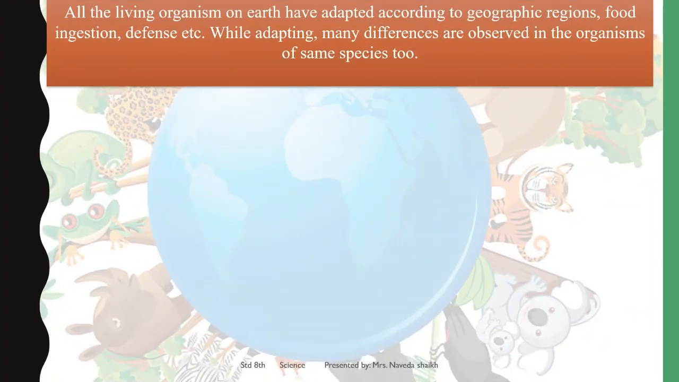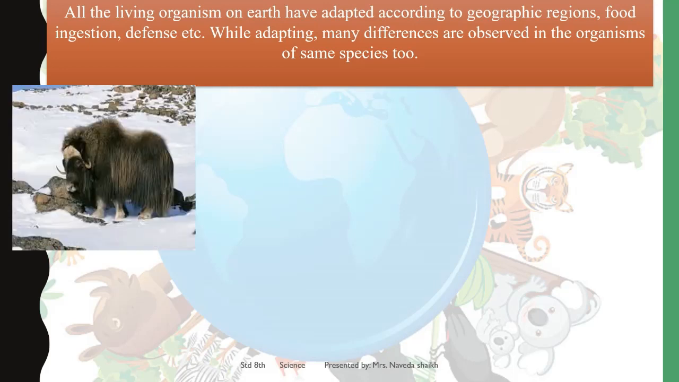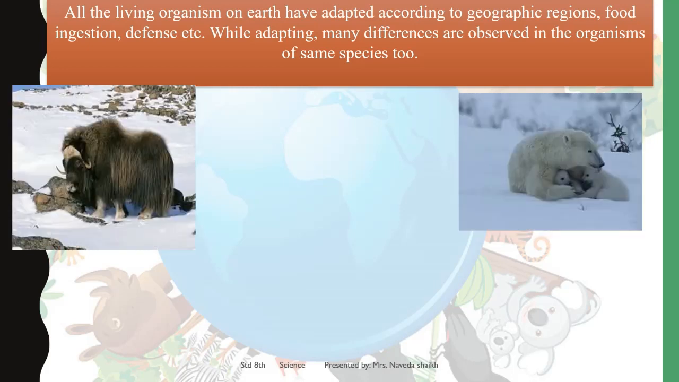All the living organisms on the earth have adapted according to geographic regions, food ingestion, defense, etc. You have seen a yak here, a polar bear. These are animals which stay in cold climatic conditions, and they have adapted themselves according to that particular region. The geographical condition demands that they have a thick layer of fur in order to protect themselves, because they do not have other means like us.